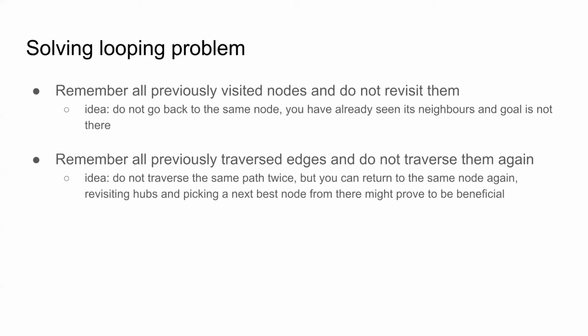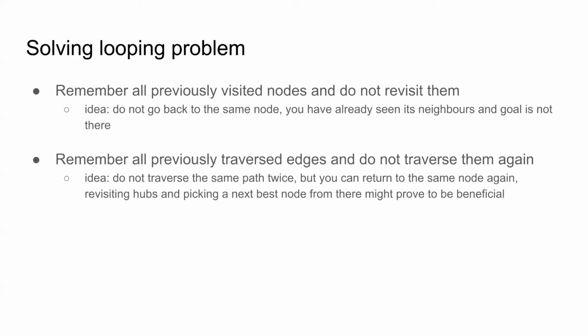The first was to remember all visited nodes and incorporate it into algorithms so that it wouldn't revisit those nodes. And the second solution that we came up with was to remember all previously traversed edges and instruct the algorithm to not traverse them again.